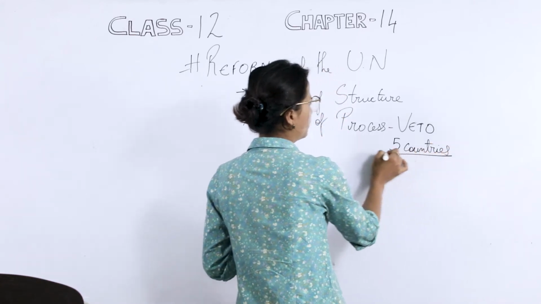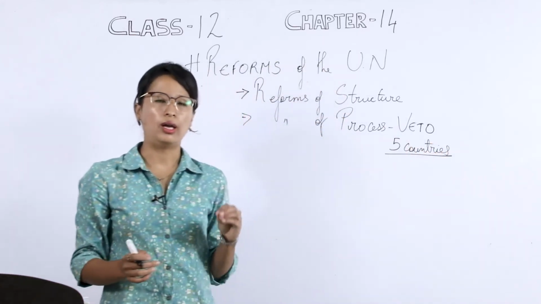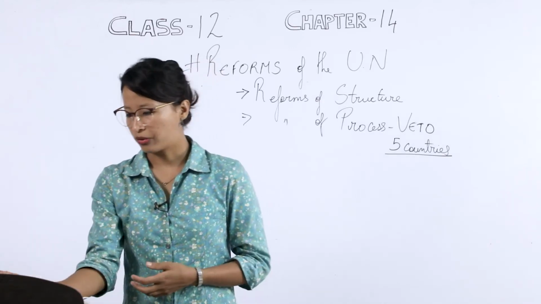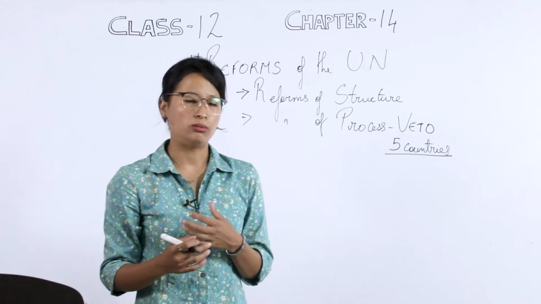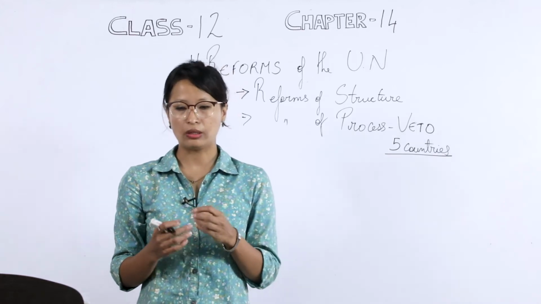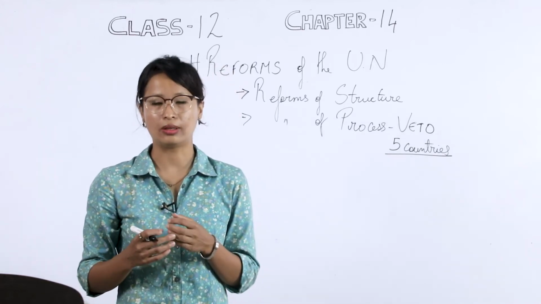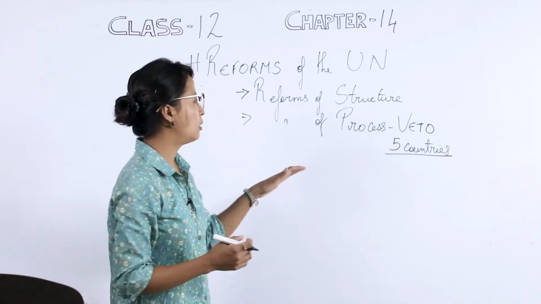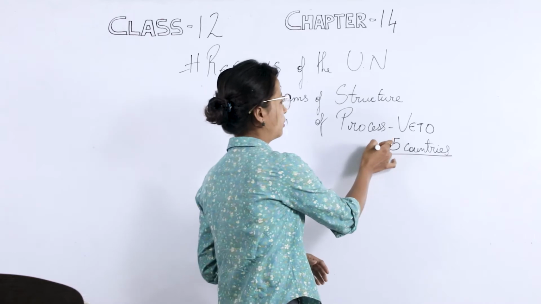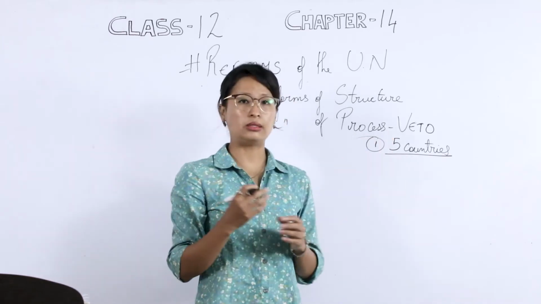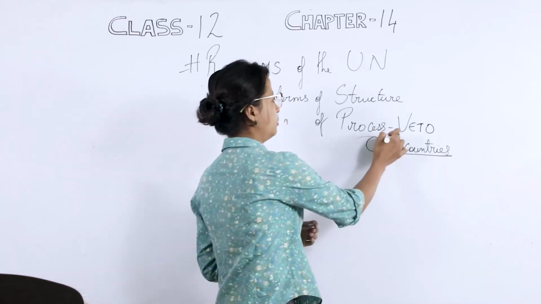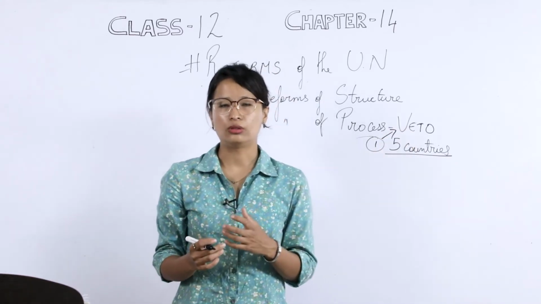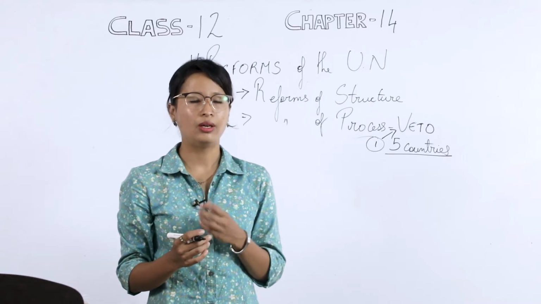Now, the big 5 countries have this veto power, and this veto power makes them more unique and more powerful. For example, when they are adopting major policies, or when they are discussing a military action that is going to be taken against any West Asian country. Now, if any of the 5 countries is against this military action, they can use the veto power. And once the country uses the veto power, that decision, to take a military action,